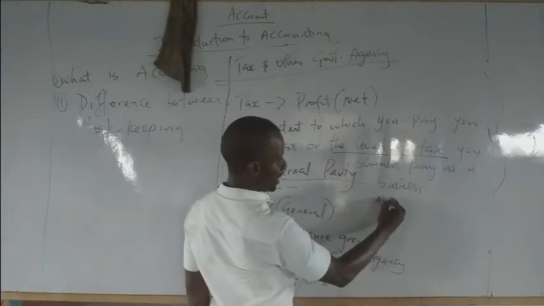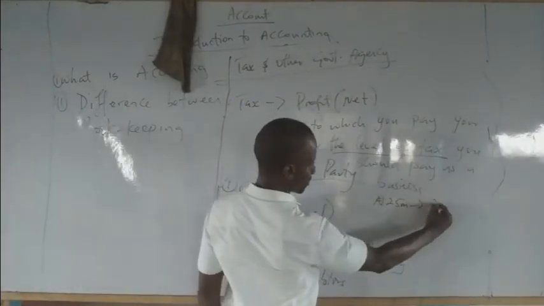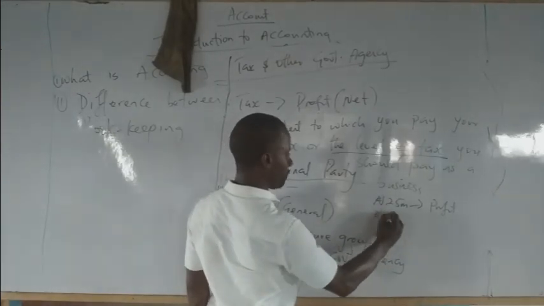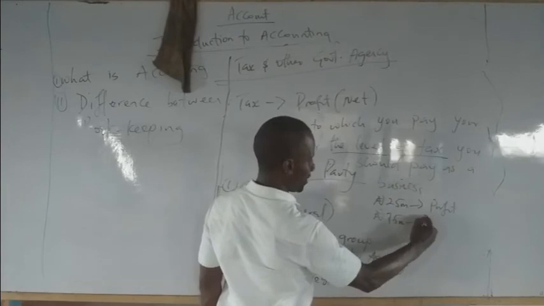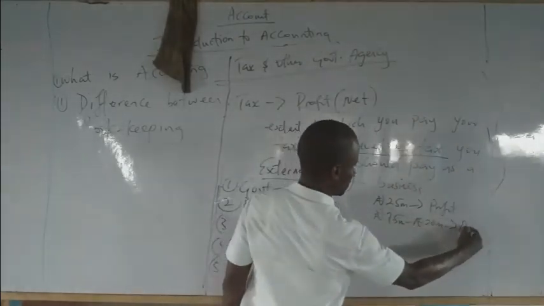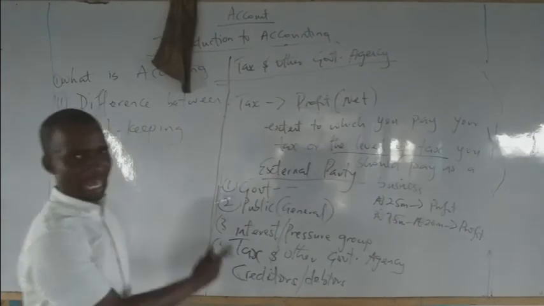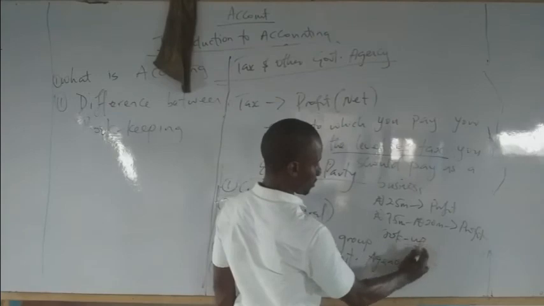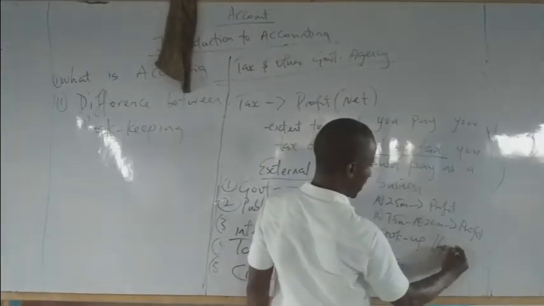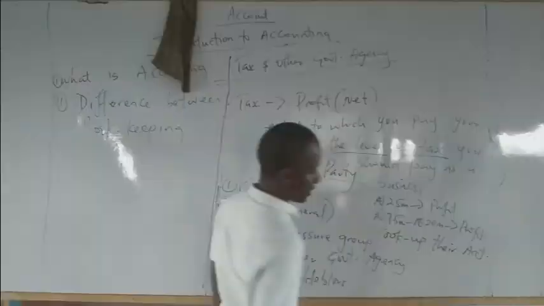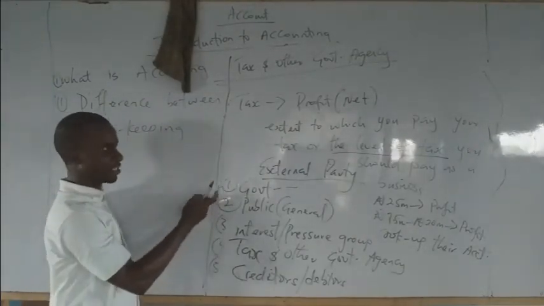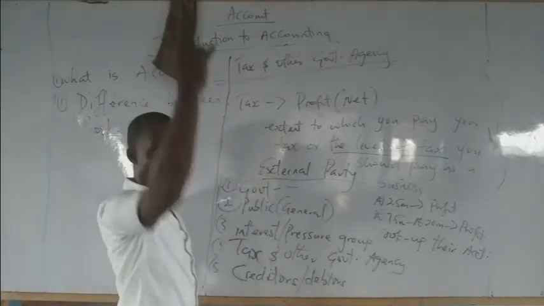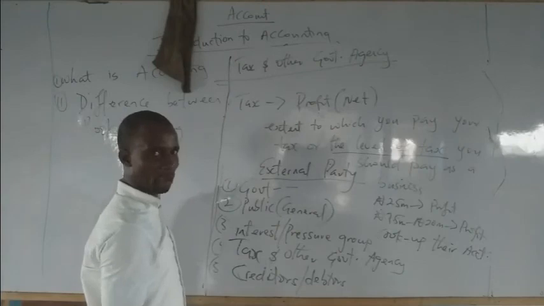E.g., somebody earning 25 million naira as profit, his tax is not supposed to be the same with somebody earning like 15 to 20 million naira as profits. So that is what they are after, because they know many businesses cook up their accounts. They are very aware. So that is why they scrutinize your account to make sure that your revenue is as it's supposed to be. Not that you be manipulating revenue, making your revenue lower than what it is.